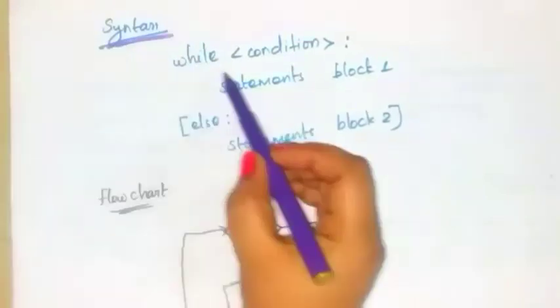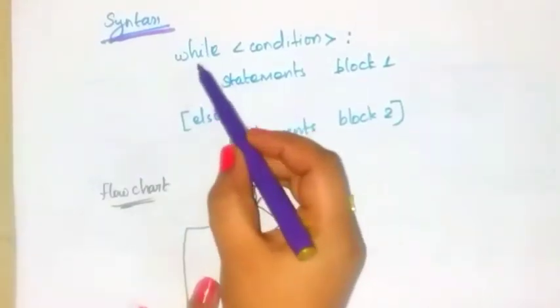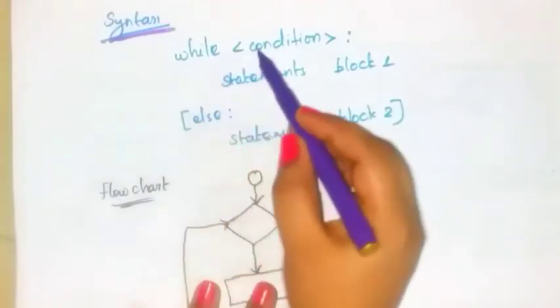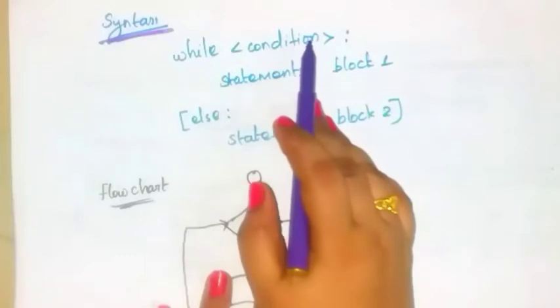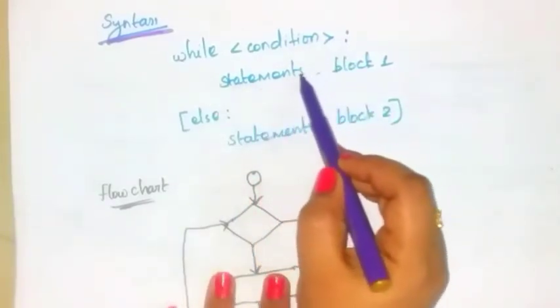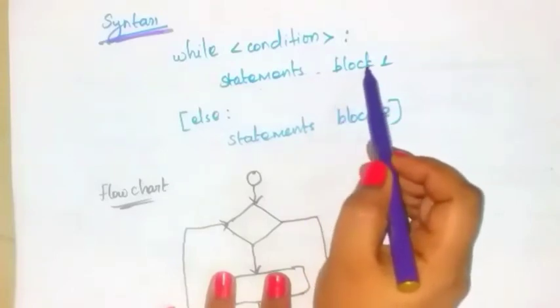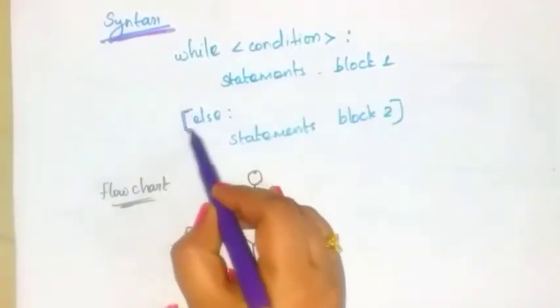This is the syntax. First write while. This is the keyword. Next write the condition. Here you have to write some condition. After that, write the statements. These statements are called block one statements. And the next is the else part. This else part is optional.